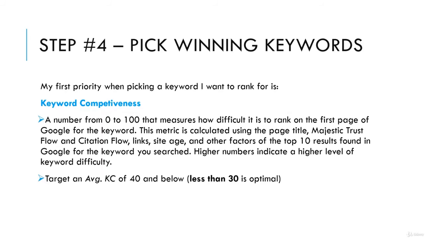This metric is calculated using the page title, Majestic Trust Flow and Citation Flow, backlinks, site age, and other factors of the top 10 results found in Google for the keyword you searched. A higher keyword competitiveness score equates to a higher level of difficulty to rank for that keyword. I like to target an average KC below 40, but less than 30 is optimal.